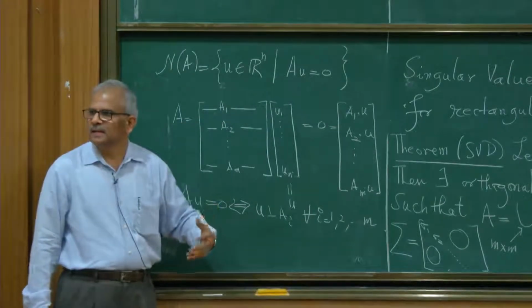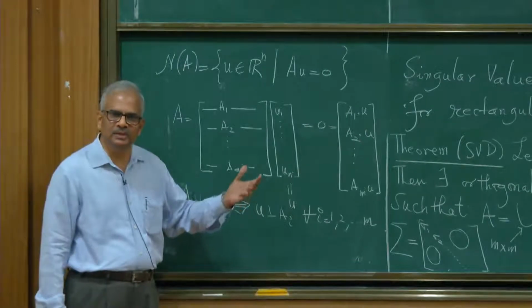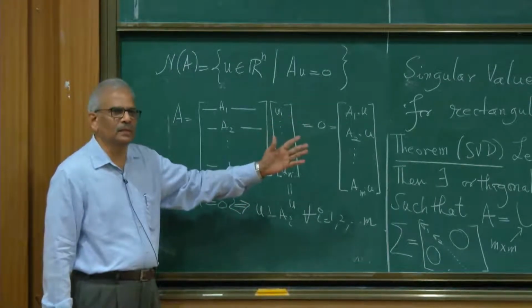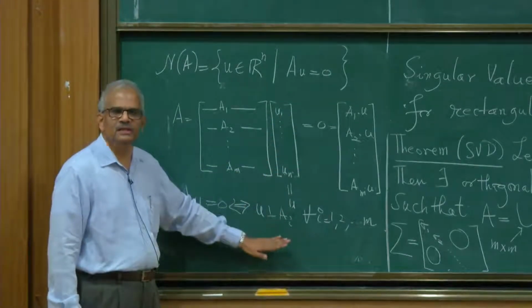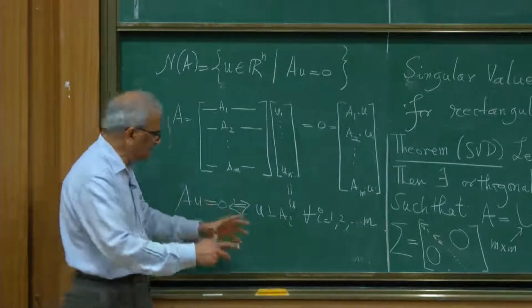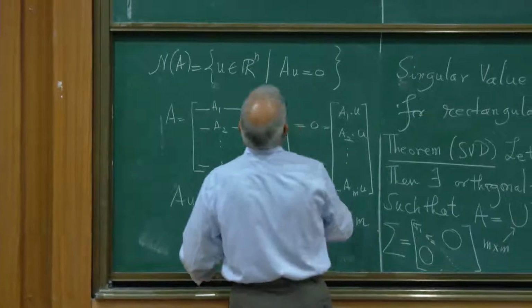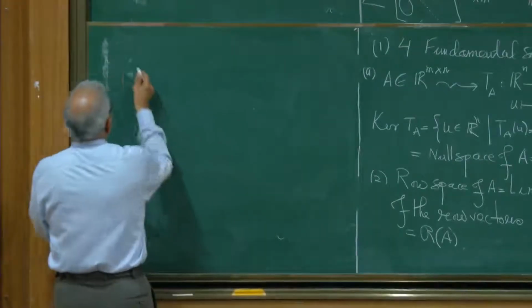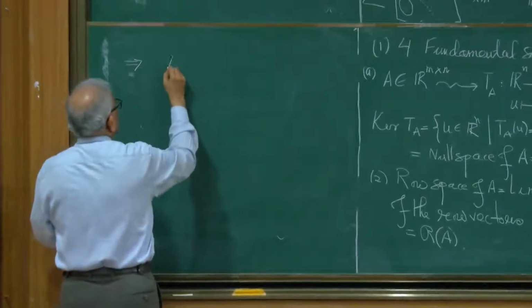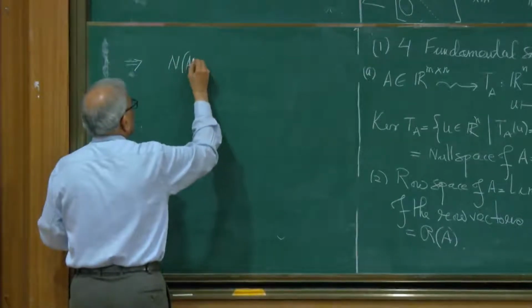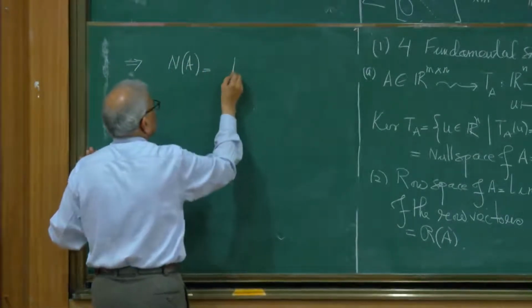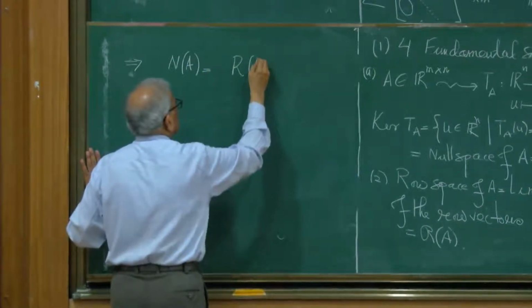And conversely, any vector which is perpendicular to the subspace spanned by the row vectors is going to be in the null space. So that is the connection between the row space and the null space. Therefore the null space of A is perpendicular to the row space of A.